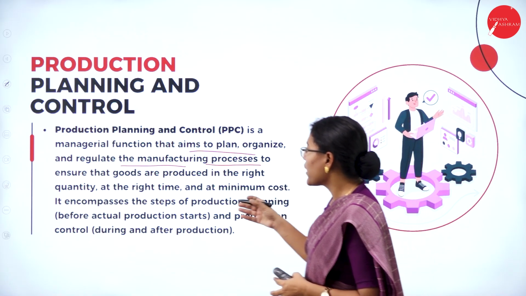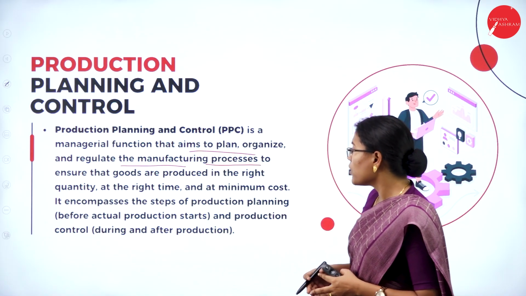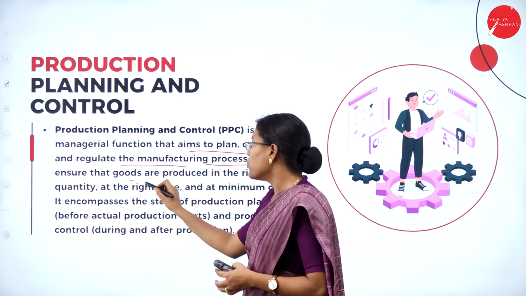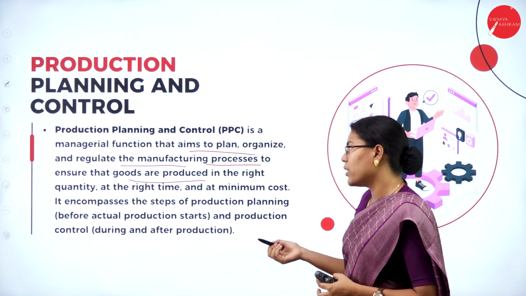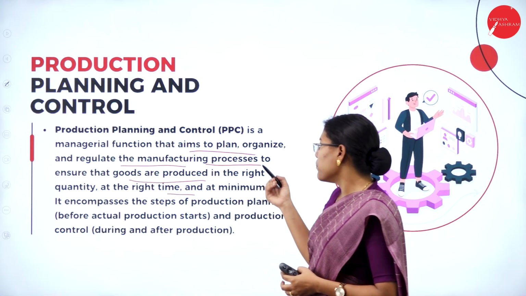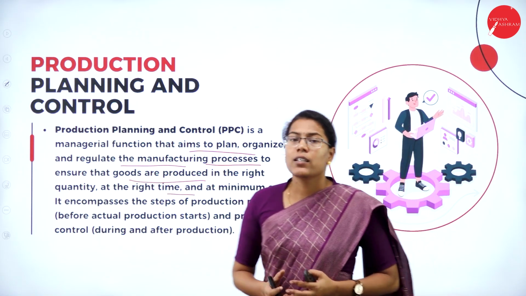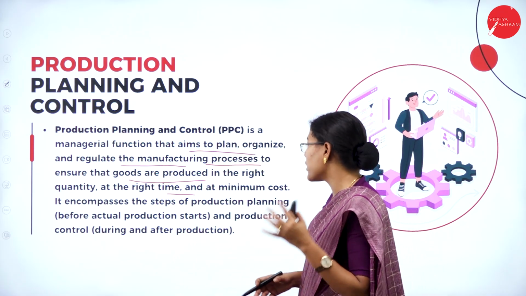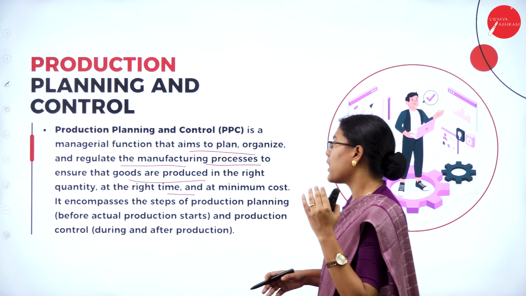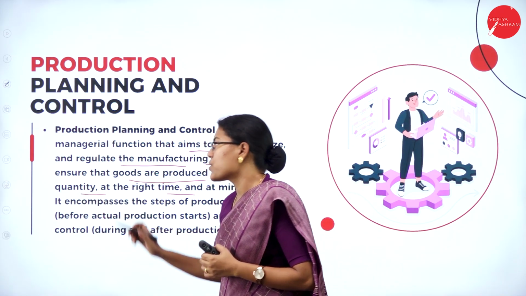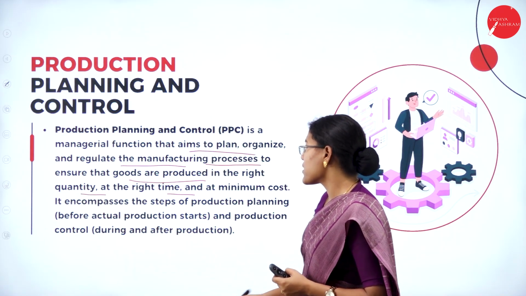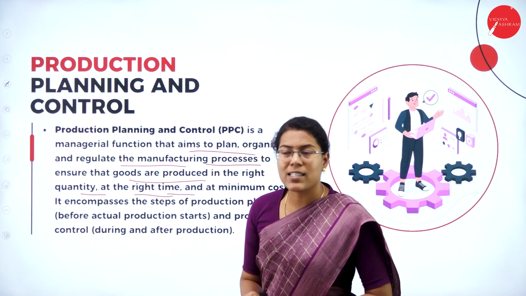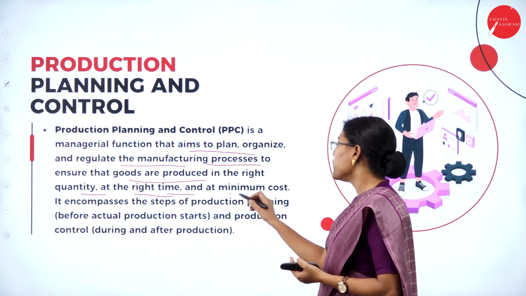That is important in order to ensure that the goods are produced in the right quantity, at the right time and at minimum cost. So why do we need proper planning and controlling of the activities of production? To ensure that the right quantity is produced as per the demand as well as at the right time, that means to meet the deadlines based on the orders received from customers, and at minimum cost.